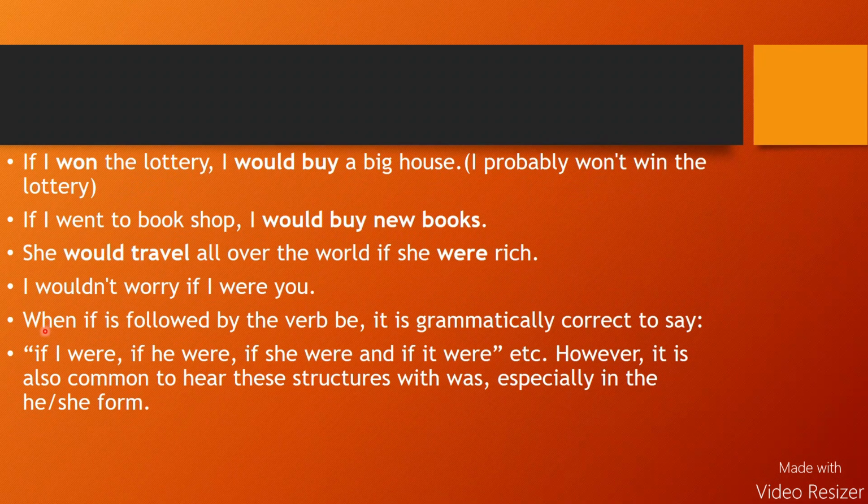Well, dear students, when if is followed by the verb be, it is grammatically correct to say if I were, if he were, if she were, and if it were, etc. Remember, in simple statements we write I was, he was, she was, it was. But on the other hand, when we write if before these subjects such as I, he, she, and it, then we are supposed to put were after these subjects.